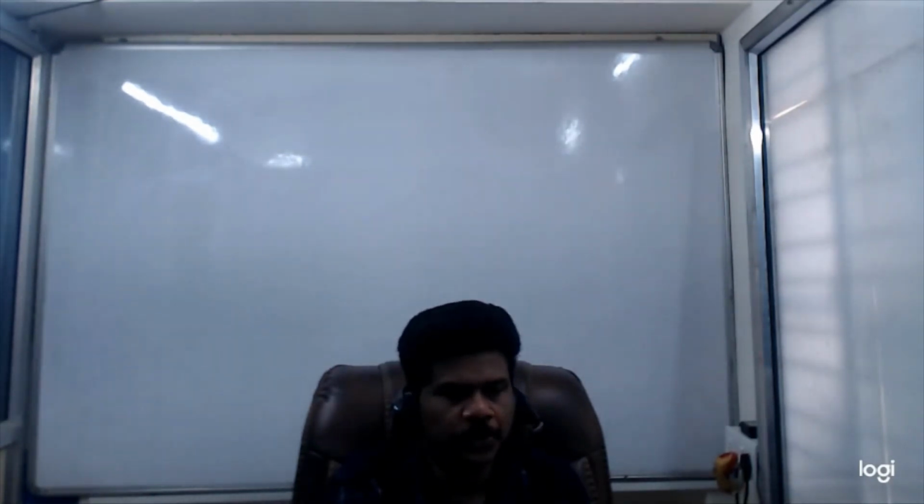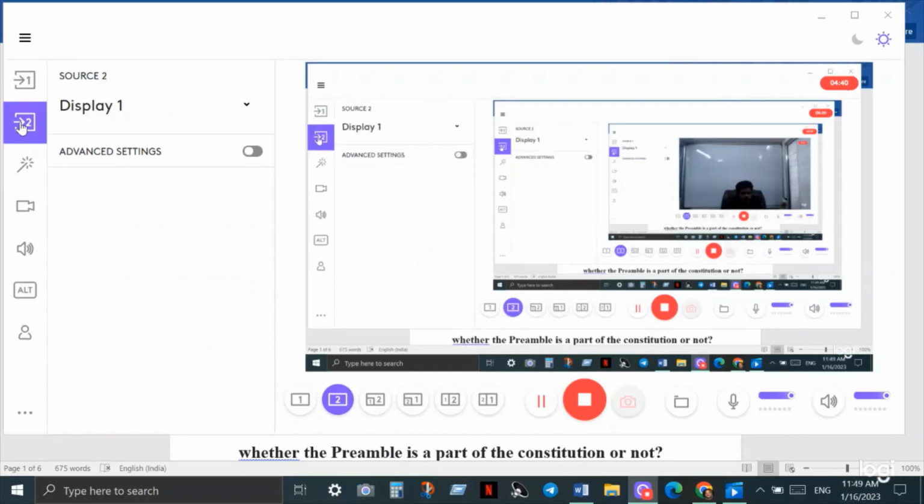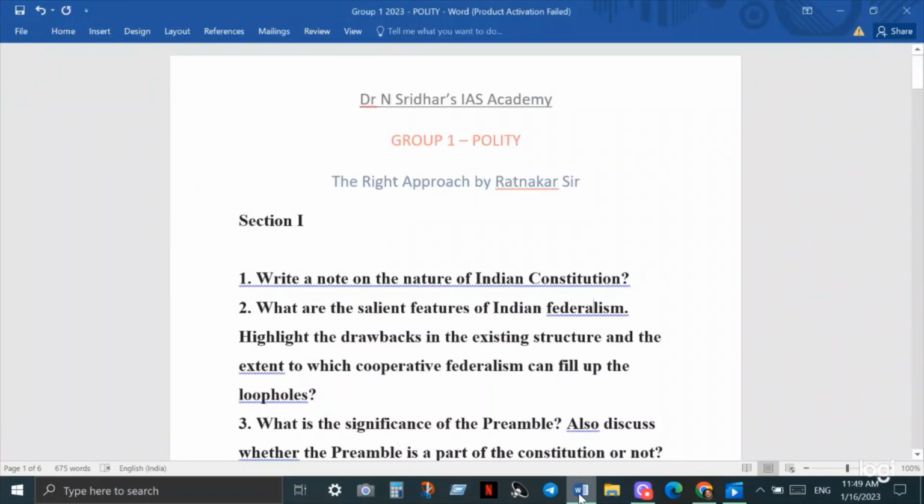So I'll now share a document with you on what type of questions you may get. All of you look at the document. If you look at section 1, what kind of questions may you get from section 1?